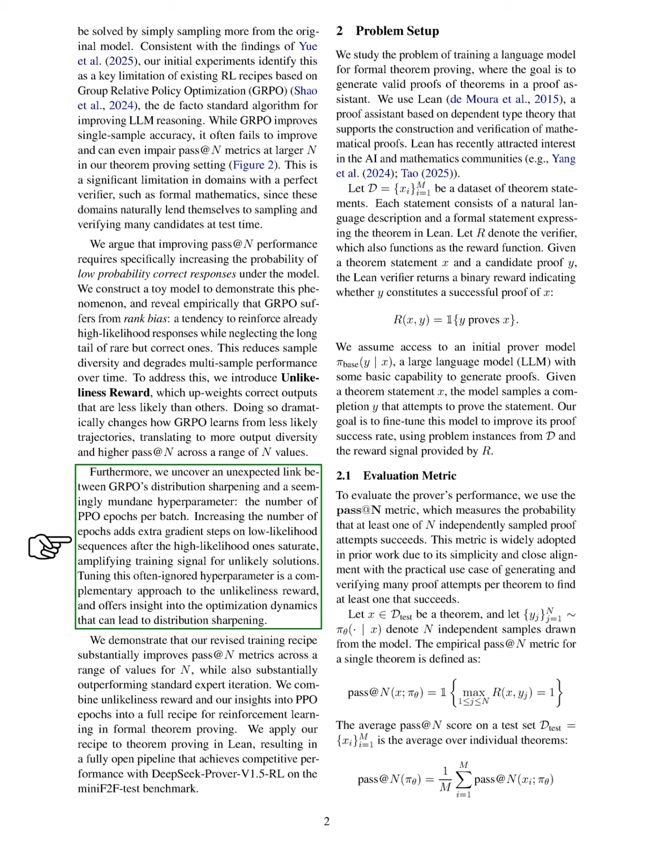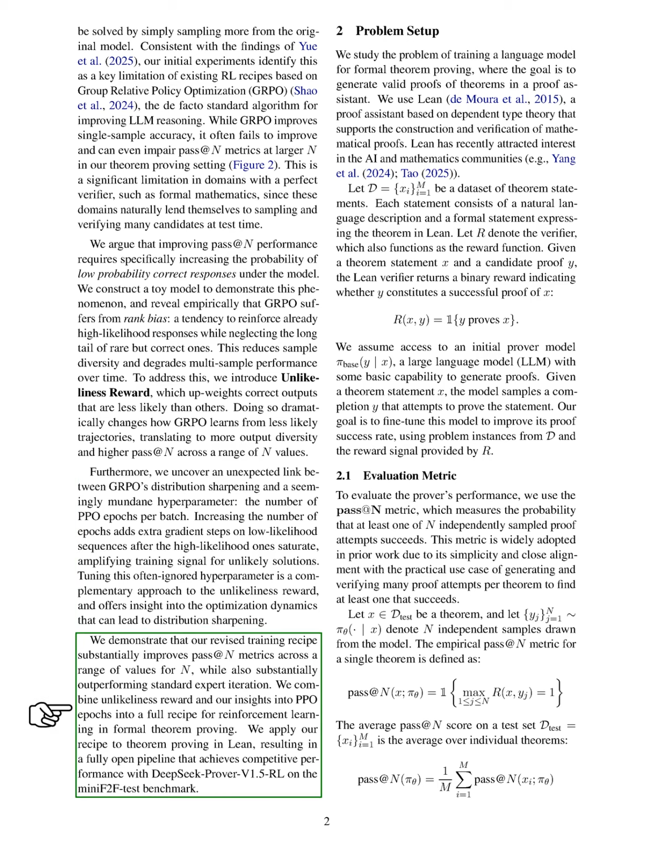We demonstrate that our revised training method significantly enhances performance metrics across different sample sizes and outperforms standard expert iteration. By combining the unlikeliness reward with our findings on PPO epochs, we create a comprehensive strategy for reinforcement learning in formal theorem proving. We apply this strategy in Lean, resulting in a fully open pipeline that competes effectively with existing models like DeepSeek Prover v1.5 RL on the Mini F2F test benchmark.